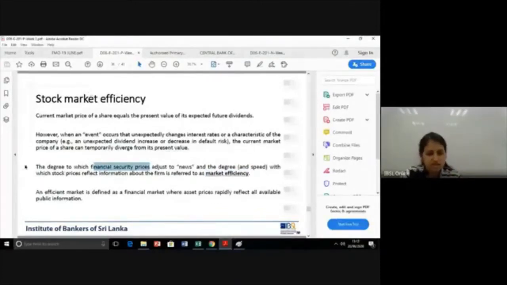All right. An efficient market is defined as a financial market where asset prices rapidly reflect all public information. The price at which you buy today should reflect all information that is publicly available about the issuer or the security. That is called an efficient market. Okay.